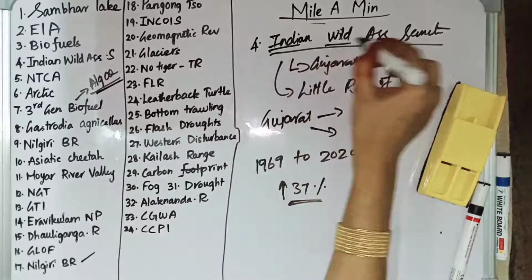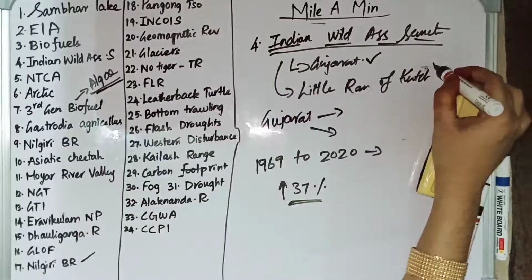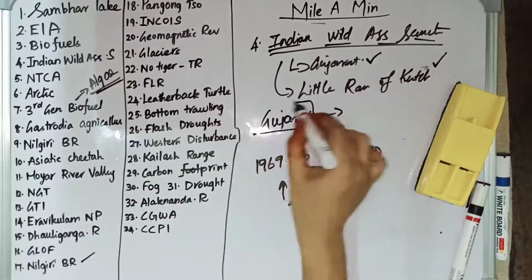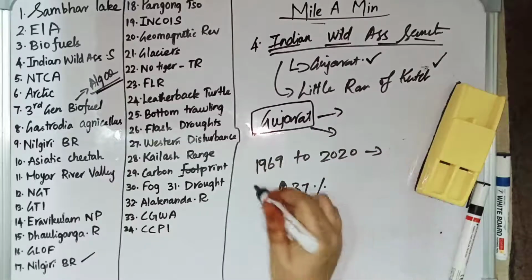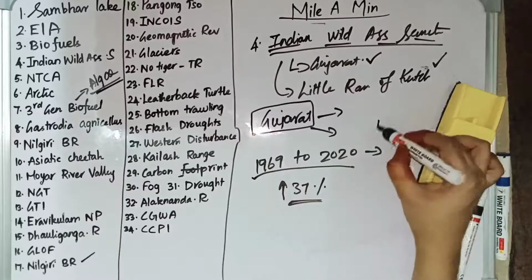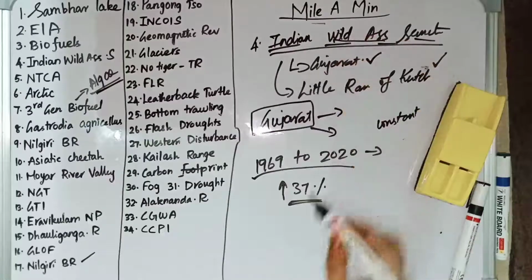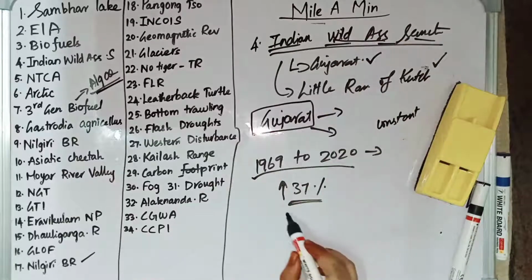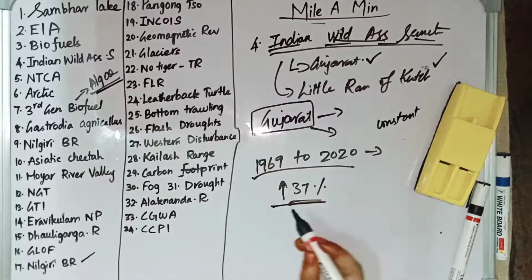First, the Indian Wild Ass Sanctuary is located in Gujarat in the Little Rann of Kutch region, and Gujarat is the only place in which you can find both Asiatic lions and wild ass. From 1969 to 2020, there is a constant increase in the wild ass population, and the Gujarat Forest Department has also said there is a 37% rise in the population.